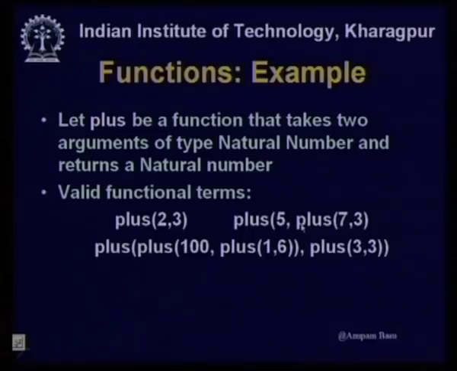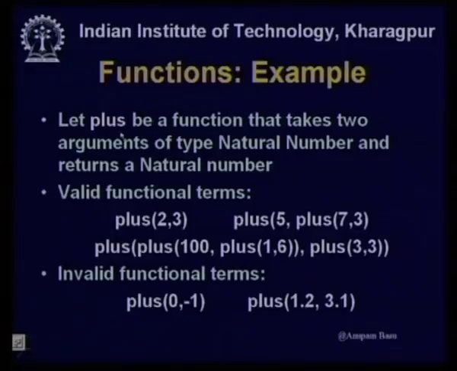Plus 5 plus 7 3 is also a valid function, because plus 7 3 will return an object of type natural numbers, that is 10, and then plus 5 and 10, both natural numbers, will add up and return 15. Similarly, I can go on writing this sort of statement. This is also a valid function, although there are a number of nested functions here.